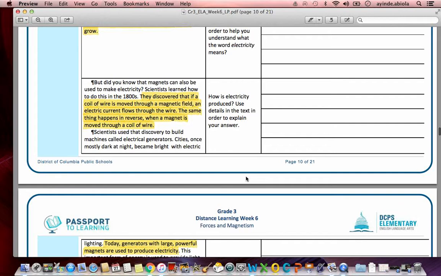So again, the question asks us, how is electricity produced? How is electricity made? I'll give you 10 seconds to write your answer. And remember, the author gives us more than one example, but we're just looking for one example of how electricity is made.